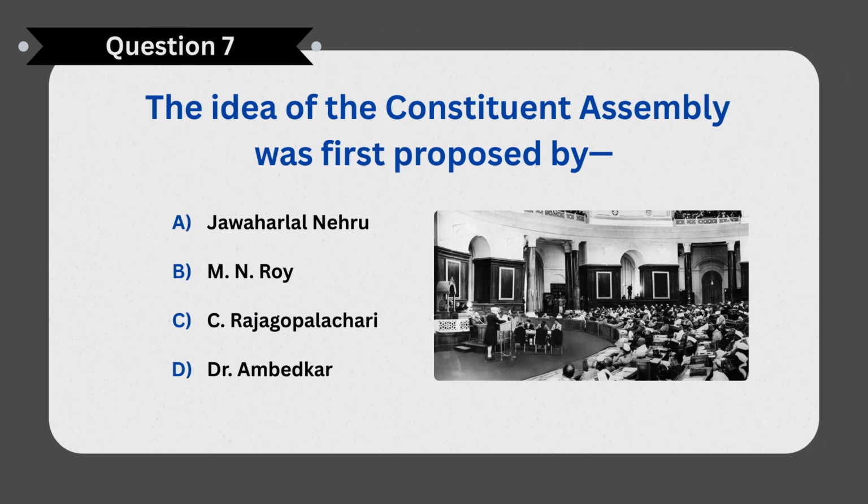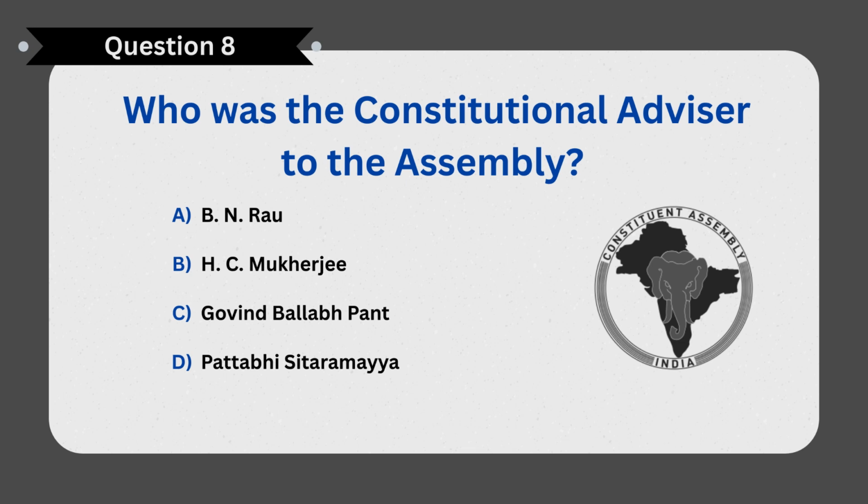Next question. The idea of the Constituent Assembly was first proposed by? Correct answer B. Manbendra Nath Roy. Next question. Who was the constitutional advisor to the Assembly? Correct answer A. Benegal Narsing Rao.